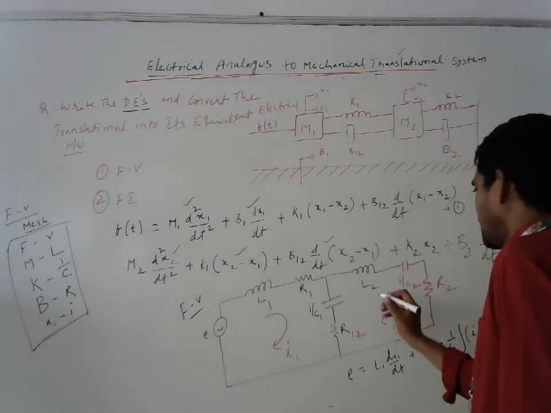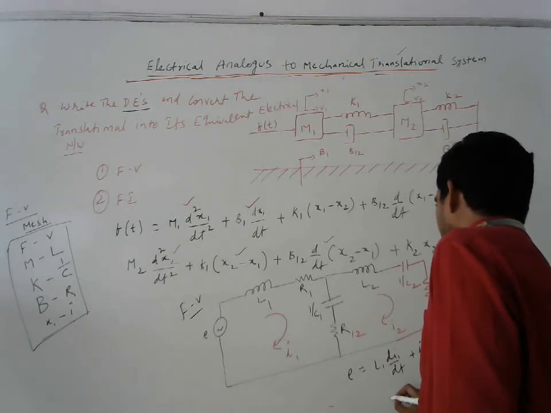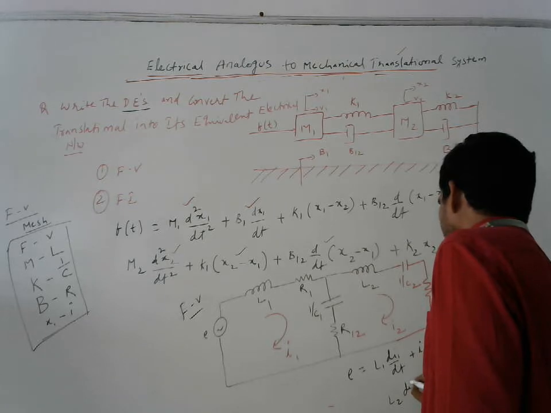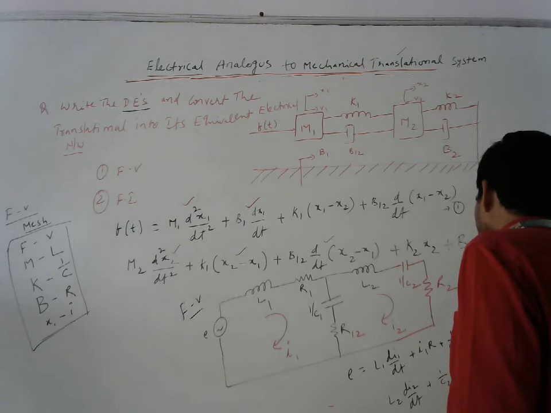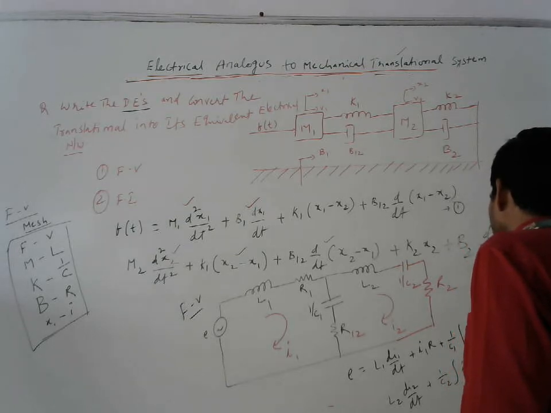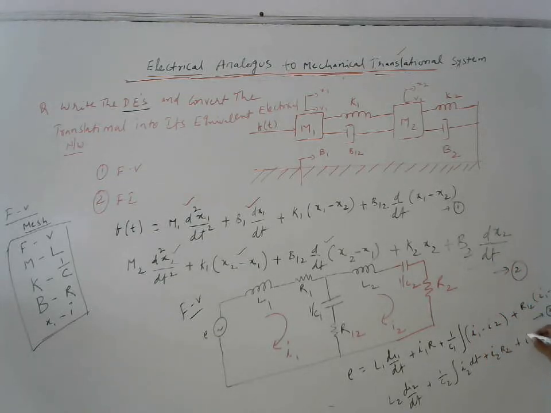Similarly, we are going to apply the equation for loop 2. L2 into di2 by dt plus 1 by C2 into integral of I2 dt, plus I2 into R plus I2 minus I1 into R12 plus L2 into d by dt of I2 minus I1, equal to 0. This is the force voltage analysis.